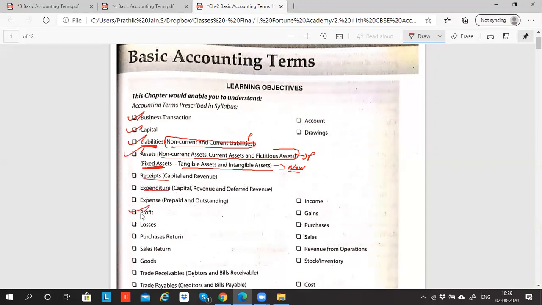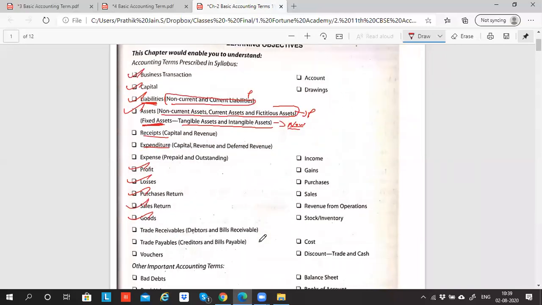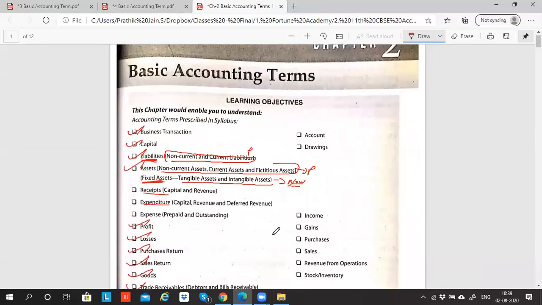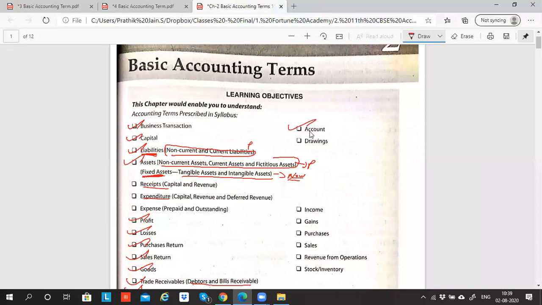Profit, did I explain? Did I explain loss? Purchase returns, sales return, goods, trade receivables, which is debtors and bills receivable, both we did. We also did trade payables, which is creditors and bills payable. Then we discussed something called account. What is account? Sales account, cash account, bank account, furniture account. For each and every account, you'll prepare one ledger. So each and every item or transaction will have accounts. I also explained what drawing is.